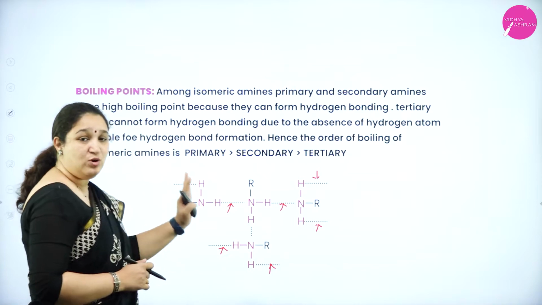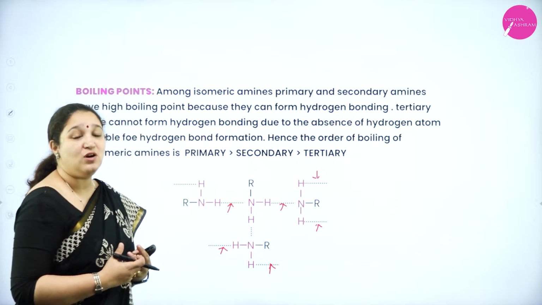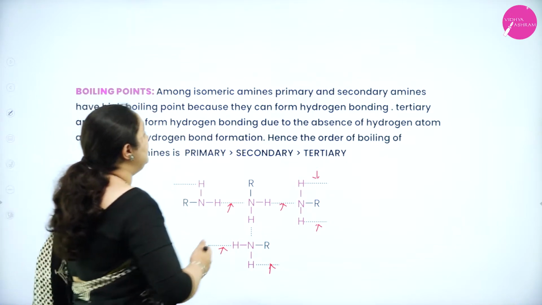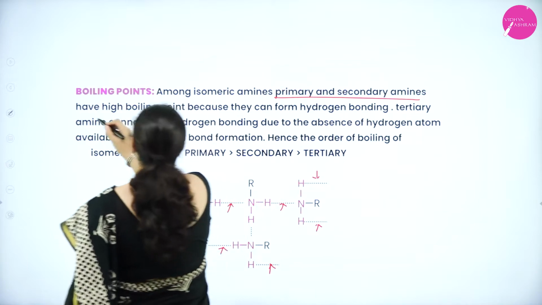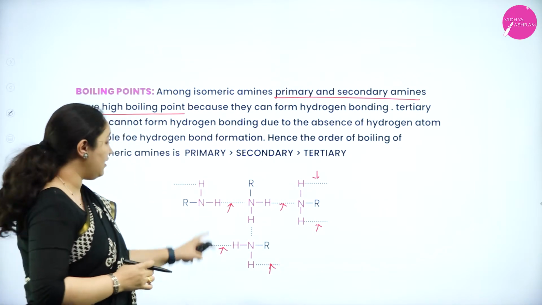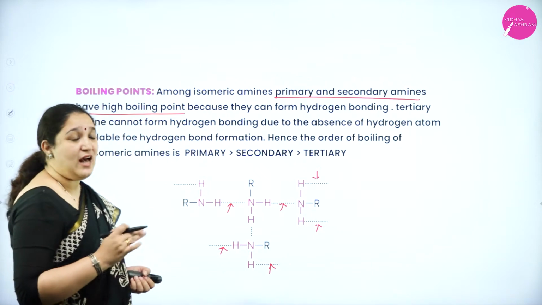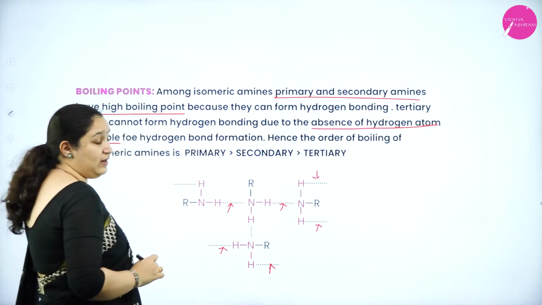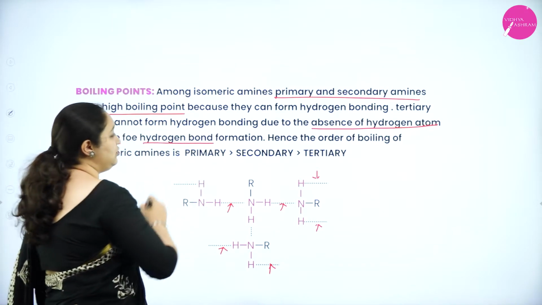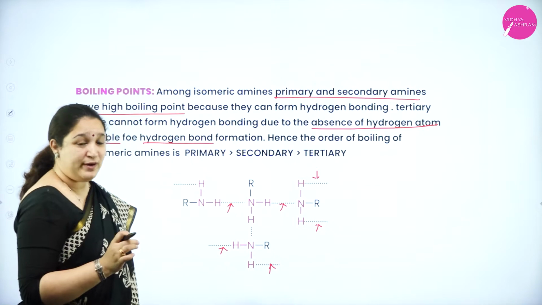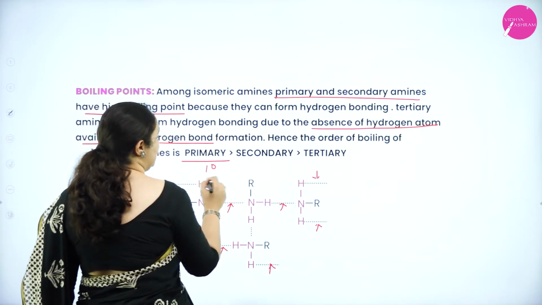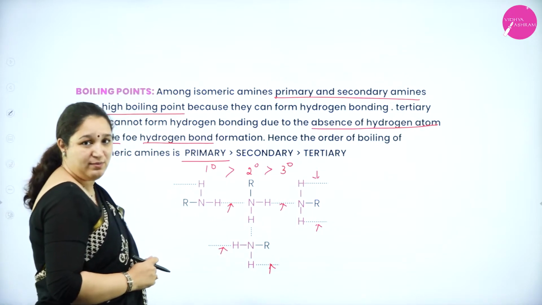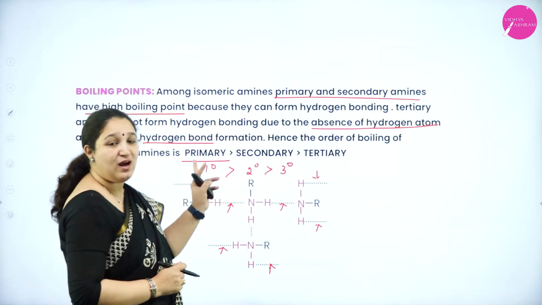For boiling point also, hydrogen bond is a major influencing factor. That is because you can see that the primary and secondary amines have high boiling point because they can form hydrogen bonding. Tertiary amines have got lower boiling point because of absence of hydrogen atom available for formation of hydrogen bond. Thus, if you see the boiling point, primary amines is highest, then comes secondary amines, and last is for tertiary amines.